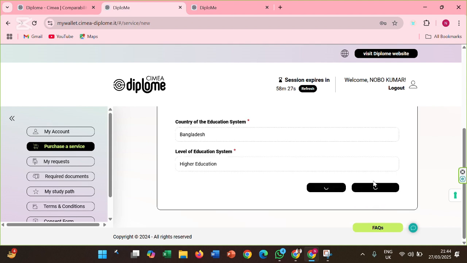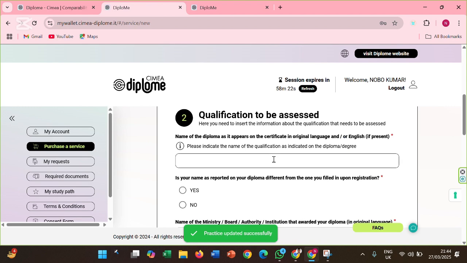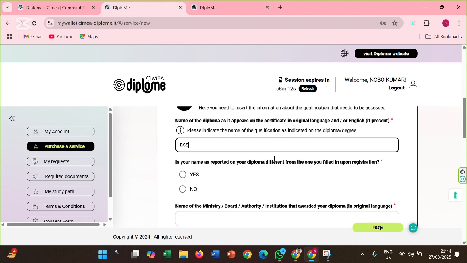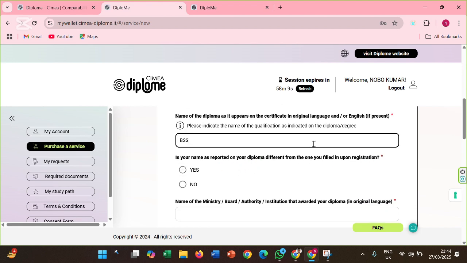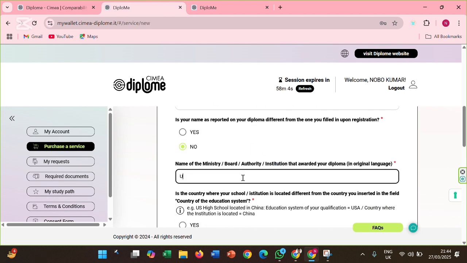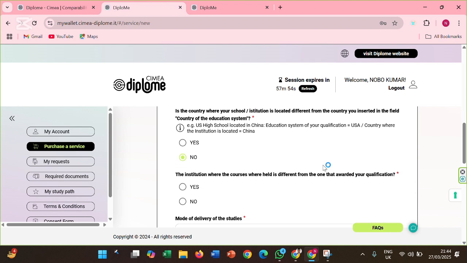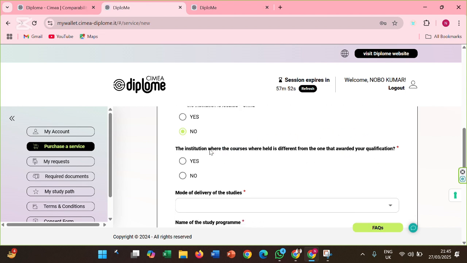Click Save and Next. In the next section, you'll need to enter details about your diploma. Under Name of your diploma, enter the name exactly as it appears on your certificate. Indicate whether your diploma name is different from your registration details. Provide the name of the institution or board that awarded your degree. Answer whether your country of education and institution location are different. Specify if your institution and degree awarding institution are the same.